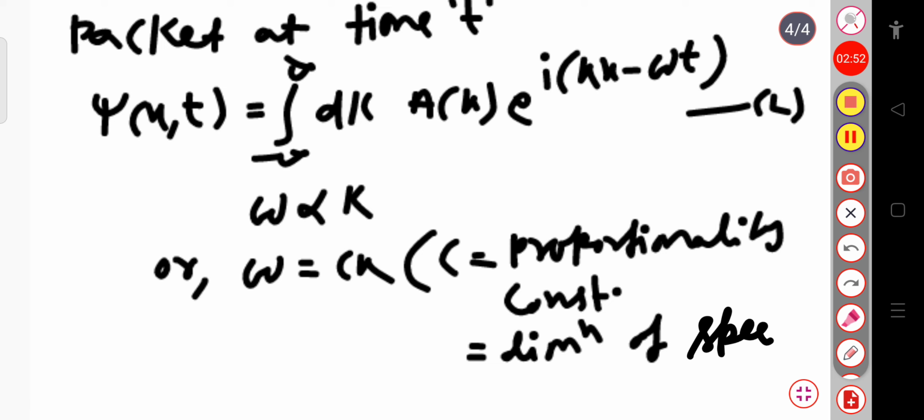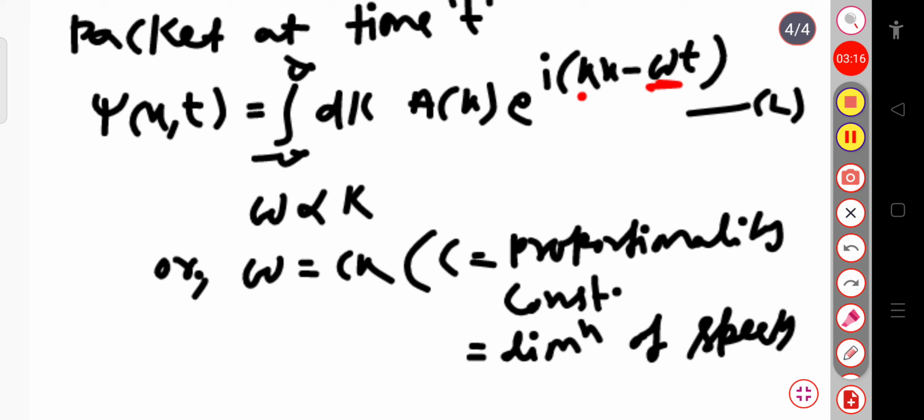Now if I substitute this omega value in the above equation, in place of omega I will put c into k. So now I can take the common k term outside, so this will be exponential ik whole into x minus ct.